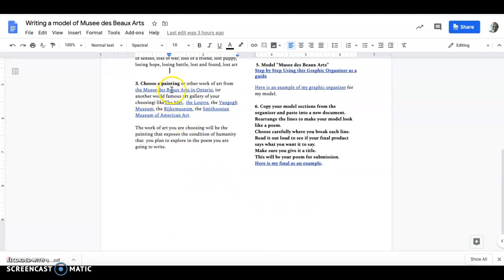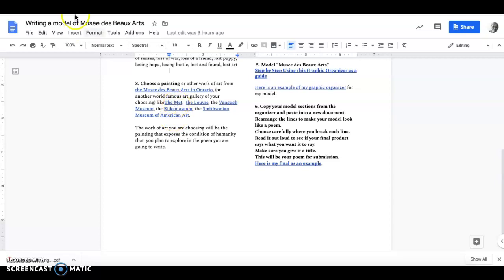Then I go back to those museums. And again, I've listed hot links to them here, hyperlinks to them. You can look at the actual Musée des Beaux-Arts in Ontario, or the Met, or the Louvre, or the Van Gogh Museum, or the Rijksmuseum in the Netherlands, the Smithsonian Museum of American Art. You can look at whichever site you want. You don't have to look at all of them. You just pick when you find a painting or a piece of art that you're interested in, that you think would make a good piece, then you're finished. So you look as much as you want.